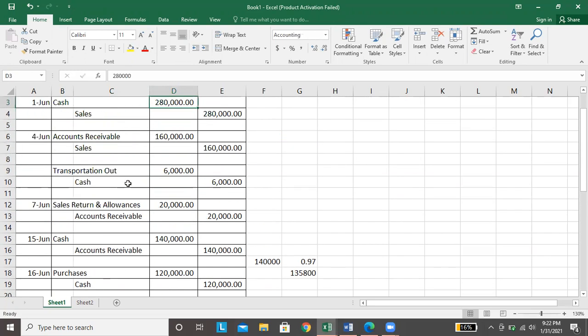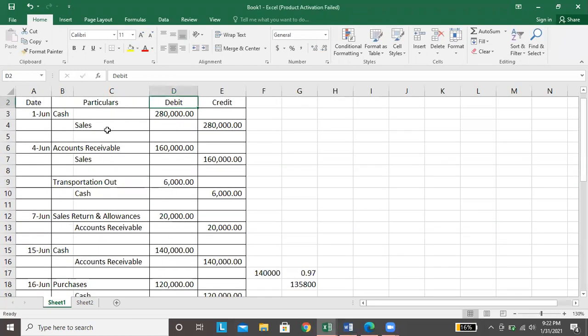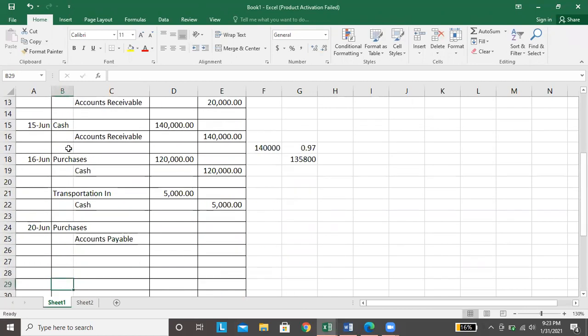Kung kanina sa sales, pag nakabenta tayo, pareho lang sila ng credit, which is sales. Nakabenta, binayaran ng cash, debit cash, credit sales. Nakabenta pero utang, accounts receivable, credit sales. Pareho lang yung credit, kaya magkaiba lang yung debit, depende kung binayaran ka or utang. Same din sa purchases.